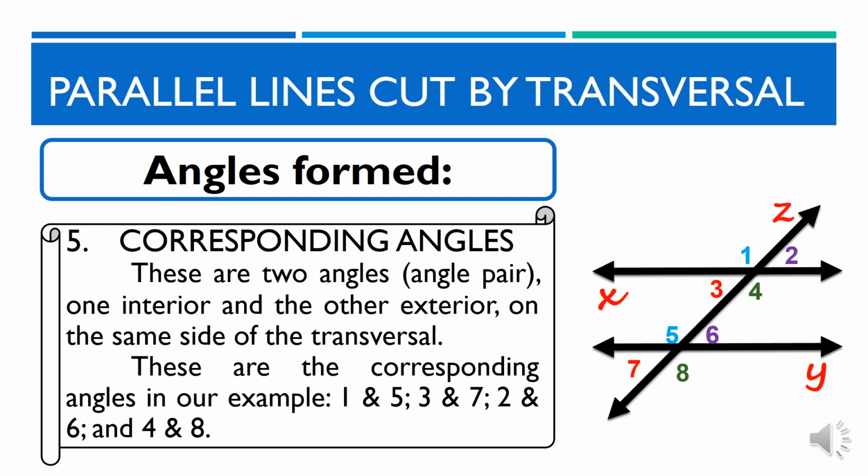Ito naman ang mga angle pairs na ang isa ay nasa loob ng parallel lines at ang isa ay nasa labas. Ito ay dapat nasa iisang side ng ating transversal line. Sa ating example, ang mga angle pairs na ito ay ang mga corresponding angles.